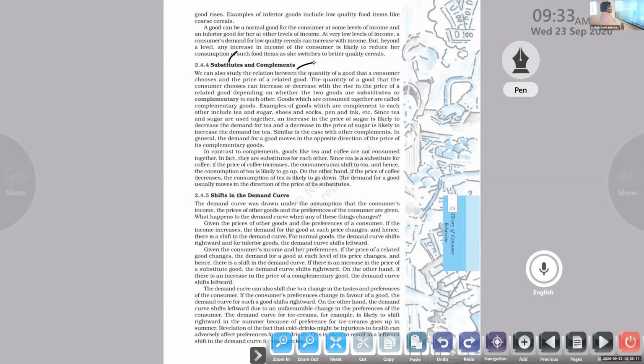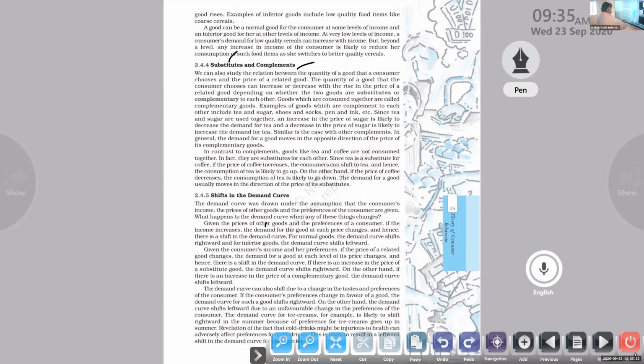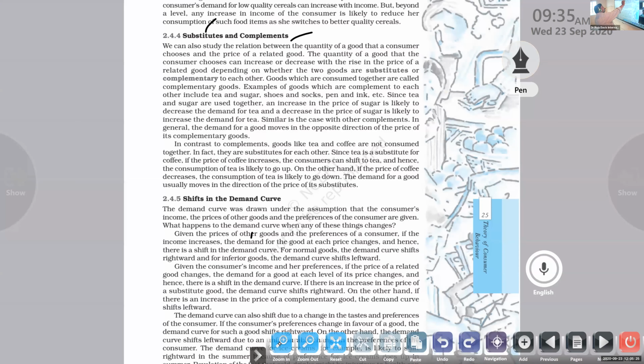I mean, today only. So you can see here, we can also study the relation between the quantity of goods that a consumer chooses. The quantity can increase or decrease with the rise of the price of the related goods, depending on whether the two goods are substitutes or complementary to each other. The quantity of the product can increase or decrease related to the price of a related good.